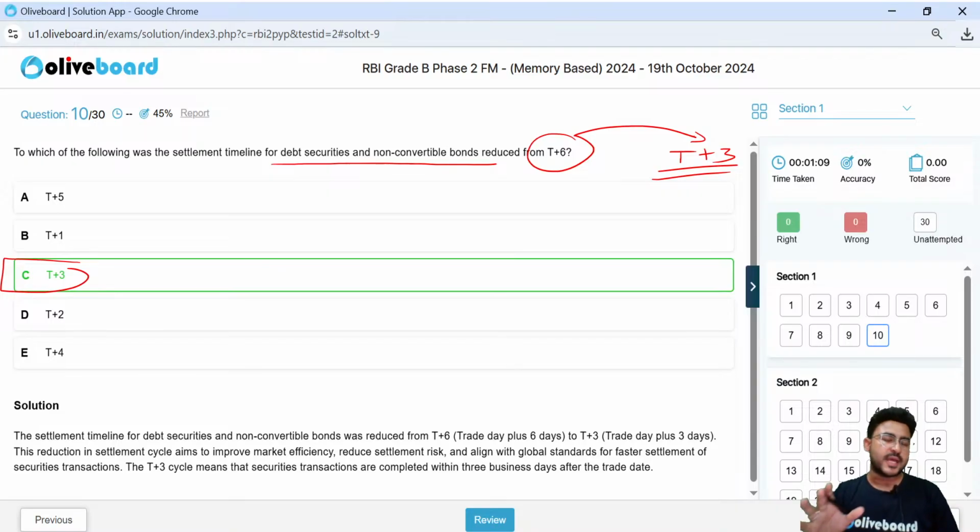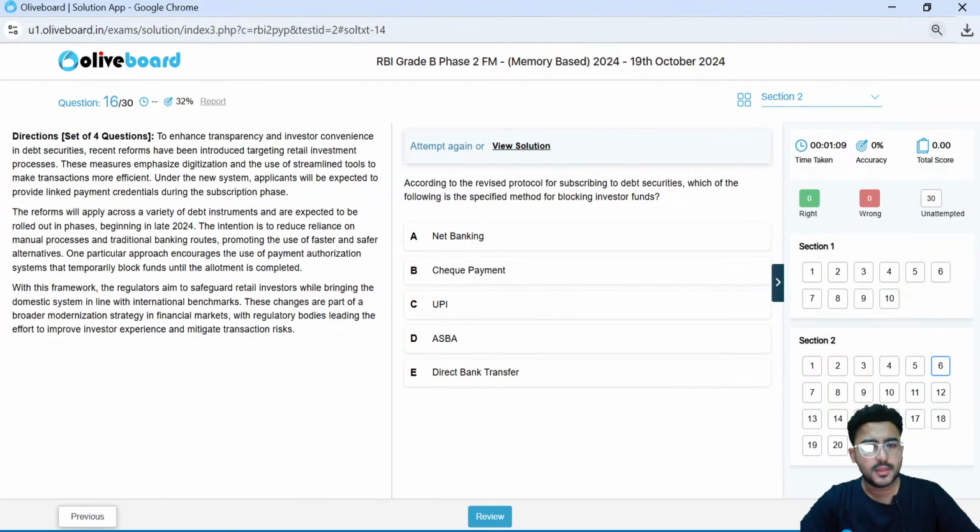So that's why finance current affairs are very, very important. Most of the questions in your examination come from the finance current affairs related to RBI, related to SEBI, right? In 2024, we can see so many things coming from SEBI related news. Now, next is a para-based question here.